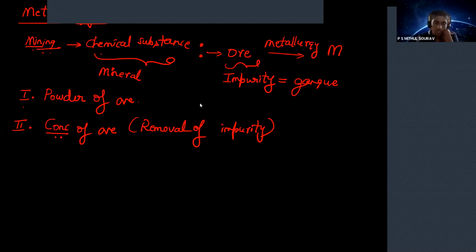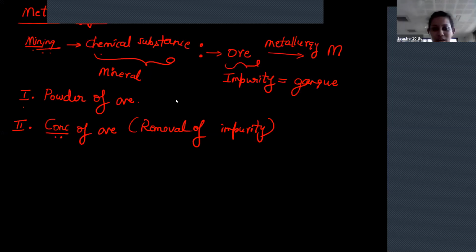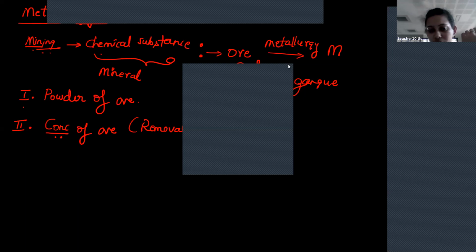Students, now the second process is concentration of ore, which is the removal of impurity. We have studied 5 different techniques. One is simple hand picking. The second is the levitation process, or gravity separation, hydraulic washing. The third one is magnetic separation. The fourth one is the froth flotation process. And the next one is the leaching process. We have studied all these things.